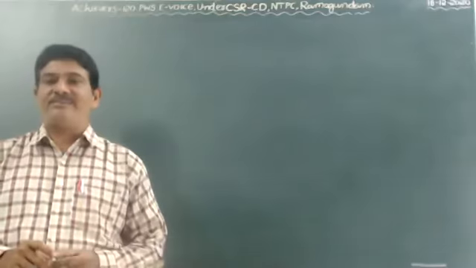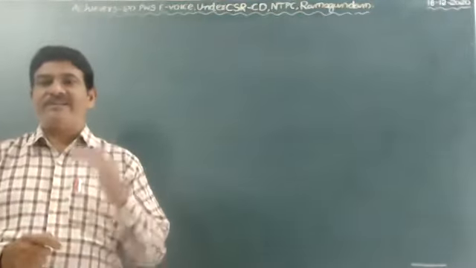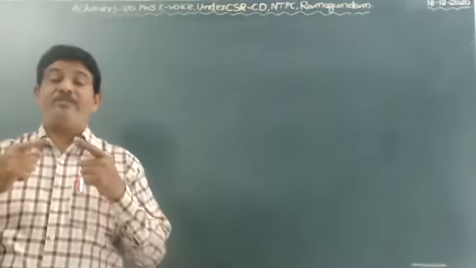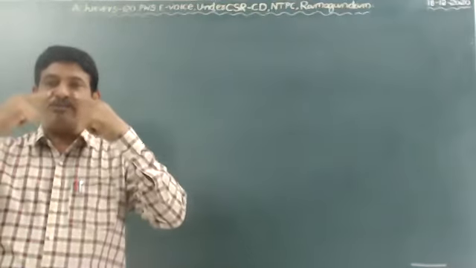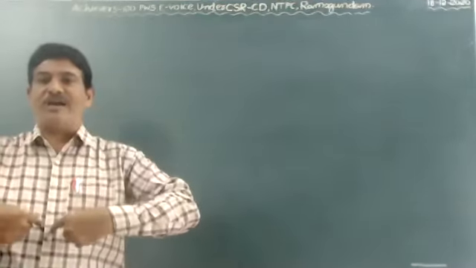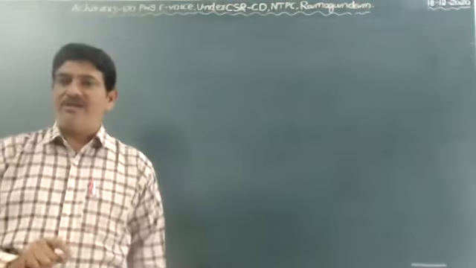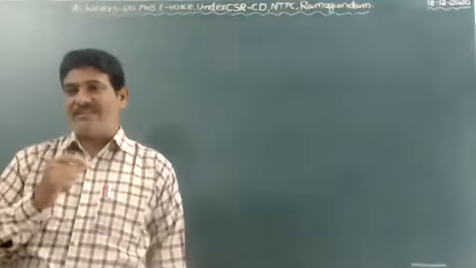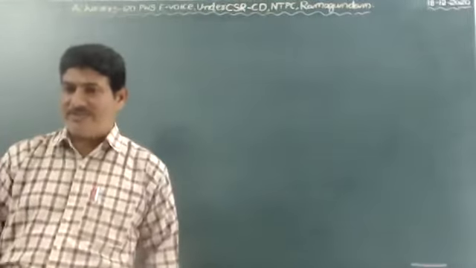Last class I explained about respiration, the different stages of respiration, and the main important pathway from nostril to lungs, lungs to alveoli, alveoli to blood. Today, respiration takes place at the cellular level. How it takes place in animals, plants, even microorganisms, I want to explain in today's class.